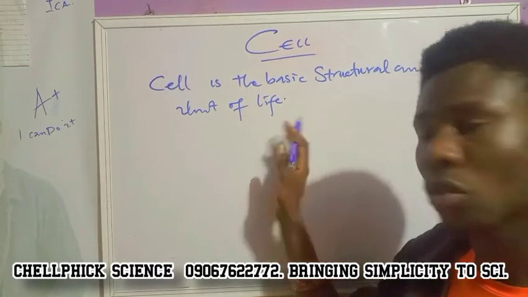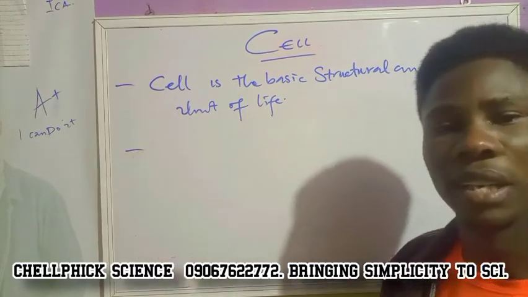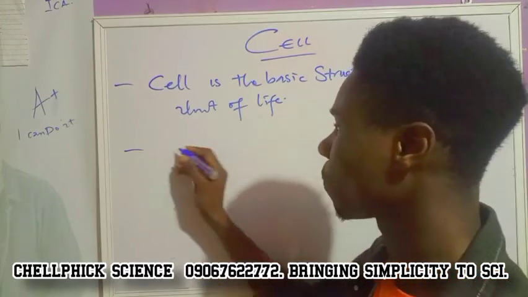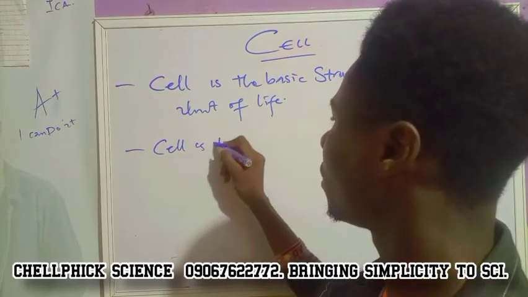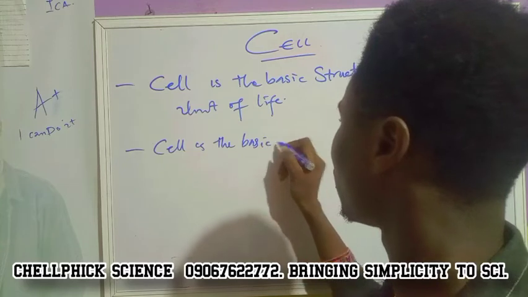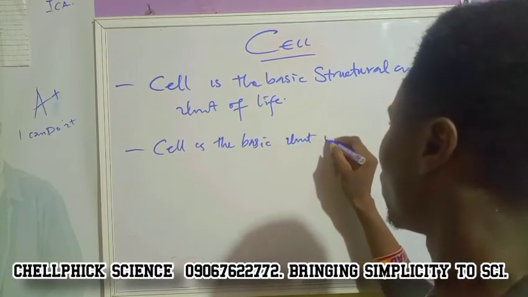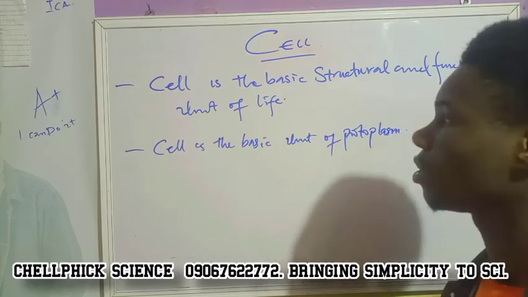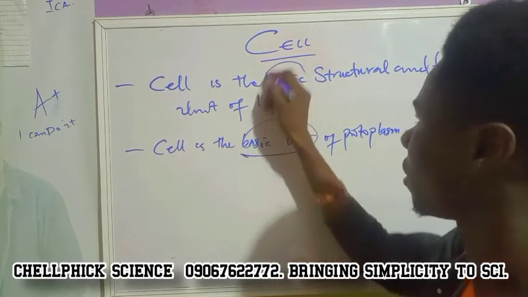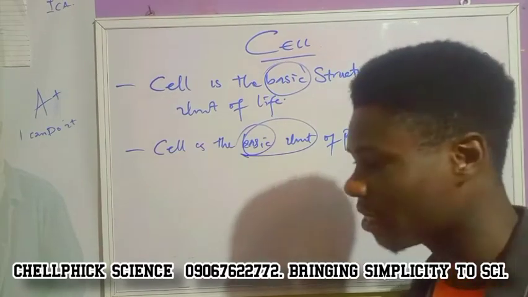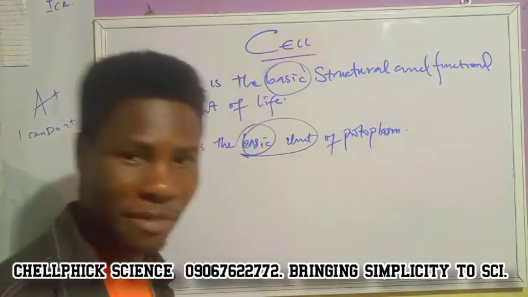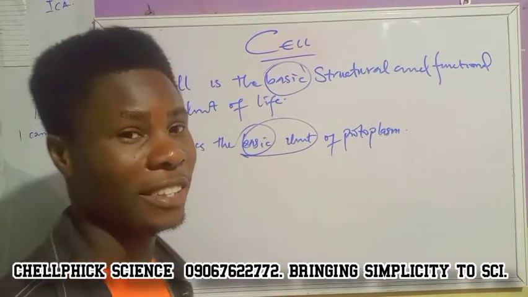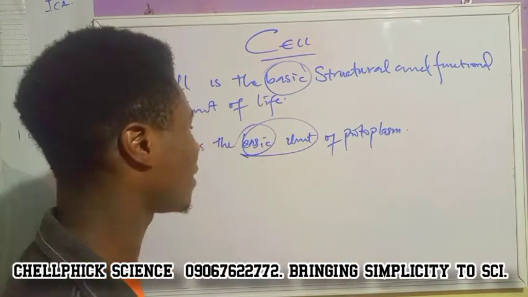I'm going to break this down so that you can understand it. If you study a textbook like Udodome Biology, that's college biology, you see that it says that cell is the basic unit of protoplasm. So this is also another definition. So in summary, cell is the foundation of everything. Cell is very important to the extent that it is the foundation, the rudiment, the basic.